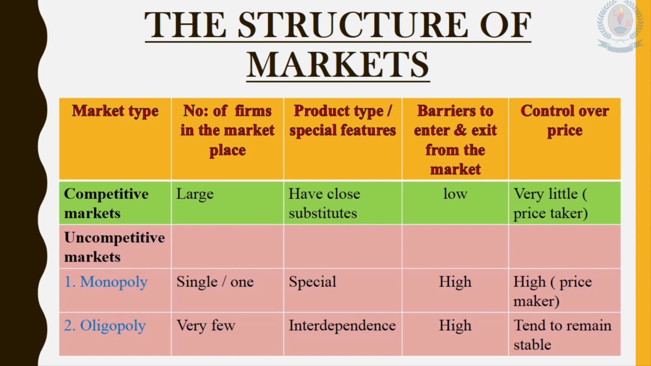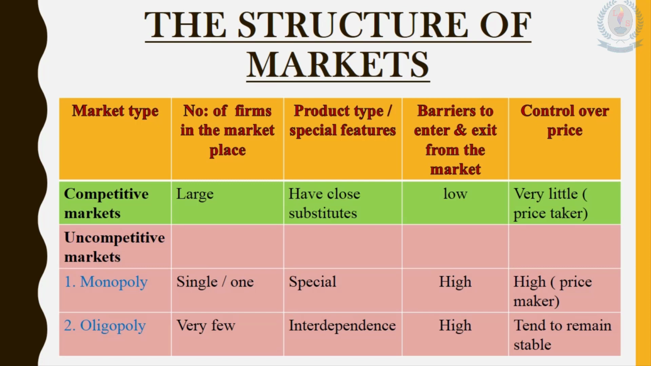It is about the structure of markets. You know that different organizations compete within different marketplaces. For example, some marketplaces are very competitive, and there are other marketplaces which are not so competitive when compared to others. Mainly we can identify two types of marketplaces: competitive marketplaces and uncompetitive marketplaces.